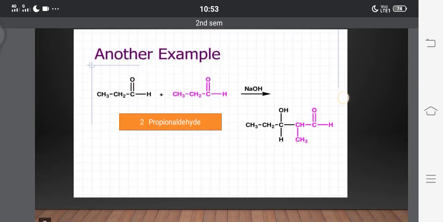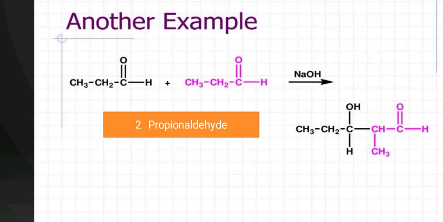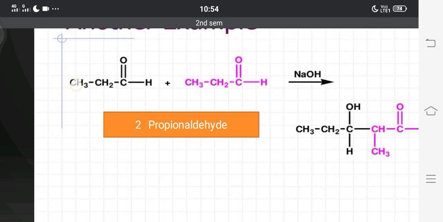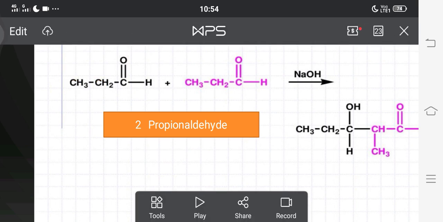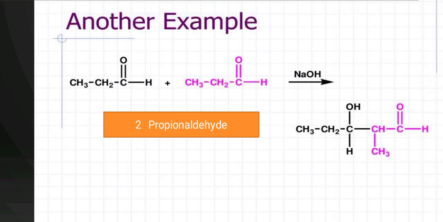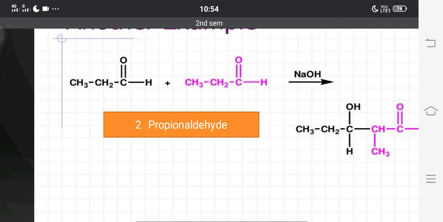We can take another example. There we took acetaldehyde, but here we can take propanaldehyde. Propanaldehyde also has alpha hydrogens. See here, is propanaldehyde having alpha hydrogens or not? This is the carbonyl carbon, this is the alpha carbon atom, and this is the beta carbon atom. These two hydrogens are called alpha hydrogen atoms. Only the aldehydes which have alpha hydrogens undergo the aldol condensation.